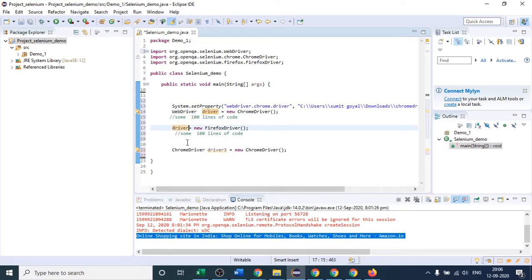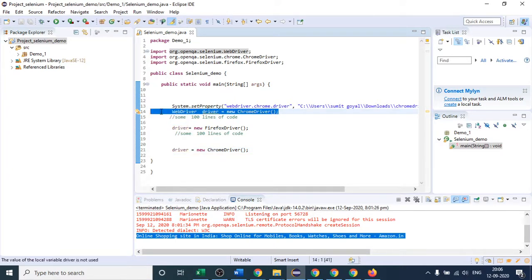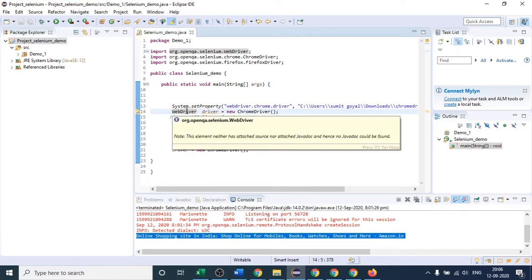And after that, if I have to write some more 100 lines of code, I will not write this whole line again. I will simply write this. This way we have just reduced the complexity by writing the interface here. Even in the coming lectures I will write it like this. Is it clear why I am using an interface here?